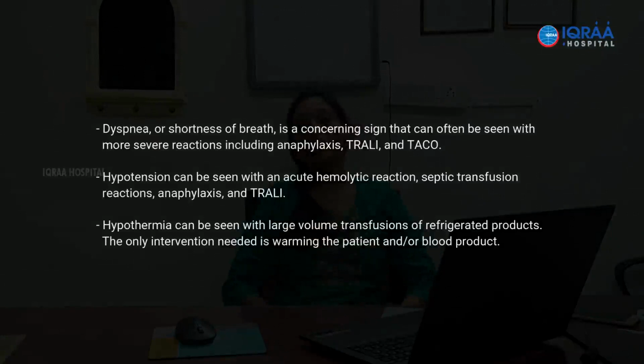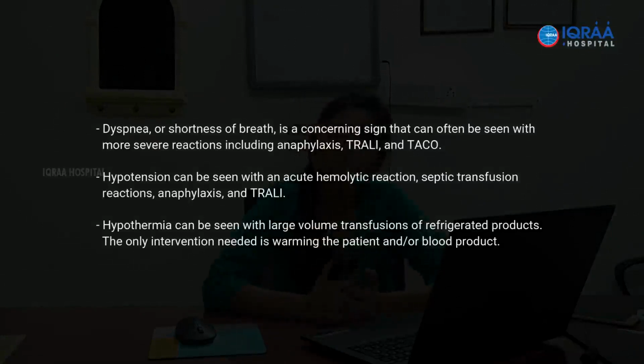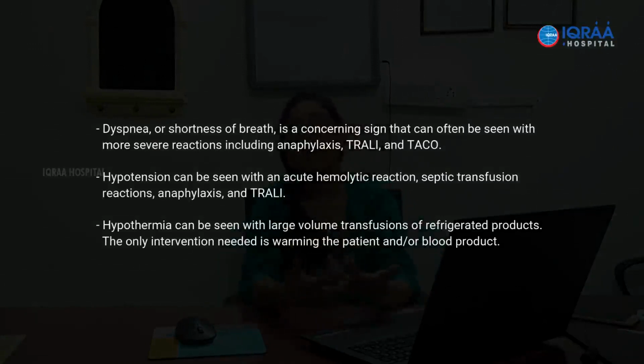So the golden rule is, as soon as you see signs and symptoms which are suggestive of a transfusion reaction, please stop the transfusion immediately, report to the attending physician, and also report to the blood bank. And what more you need to do is send samples. You have to send the first voided sample of urine to the blood bank, and you have to collect blood from the opposite arm, not the same arm from which transfusion is going.